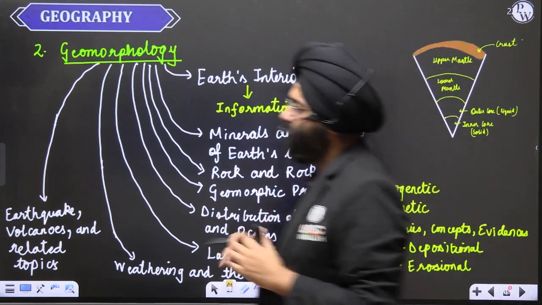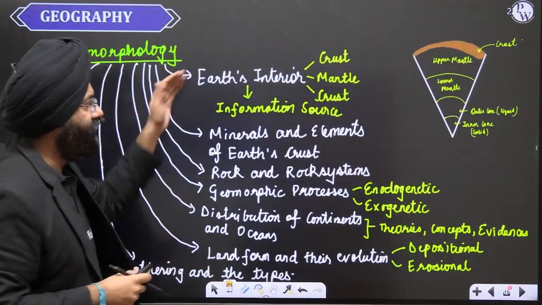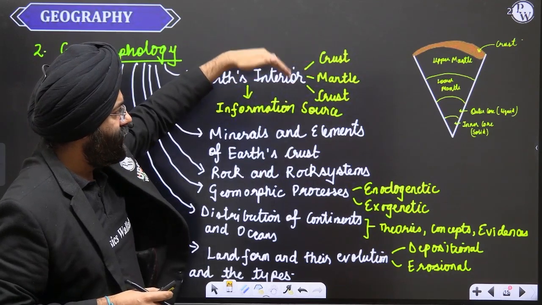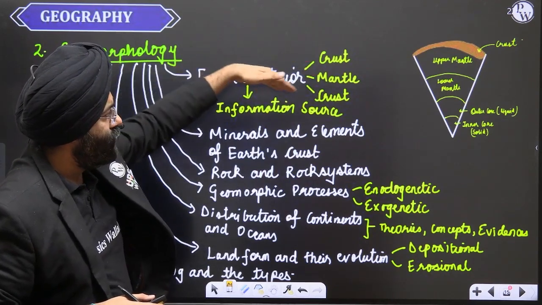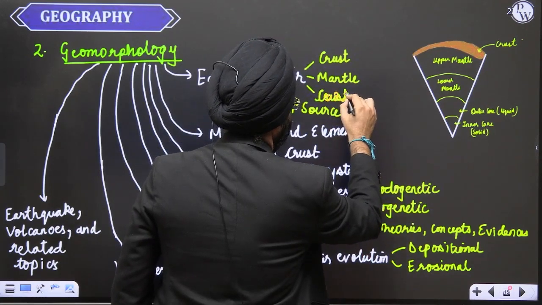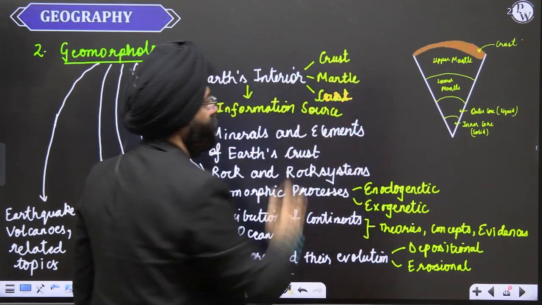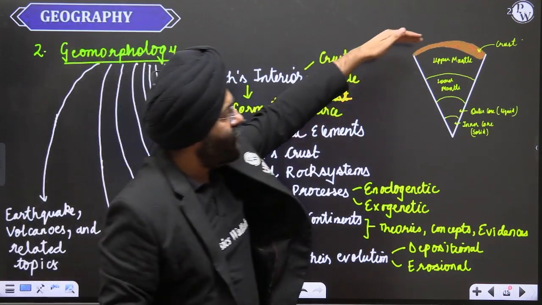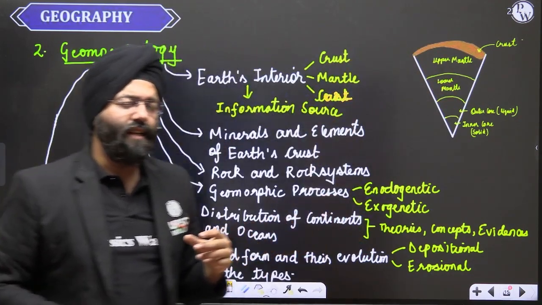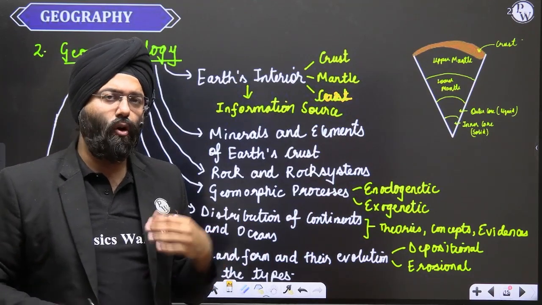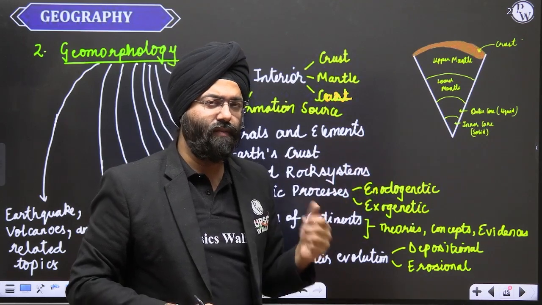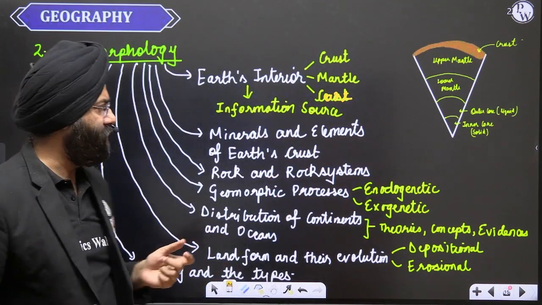Over here in geomorphology, we'll cover topics like the Earth's interior, the crust, the mantle, the core, along with the various information sources. We'll cover the crust, upper mantle, lower mantle, outer core, and inner core. We'll even deal with the recent discoveries that have been made. We'll also deal with why this part is solid, what the reasons behind it are, and the various dimensions associated with that.